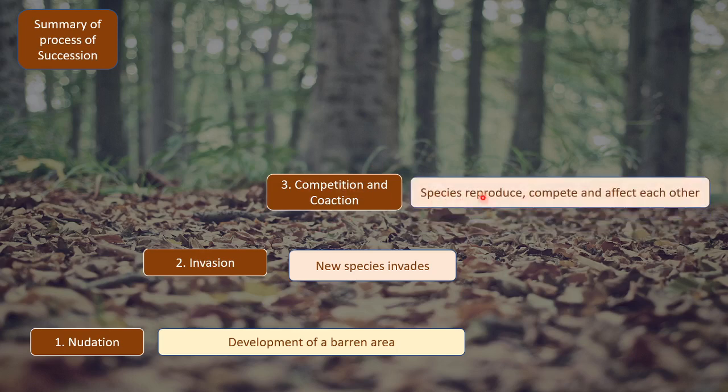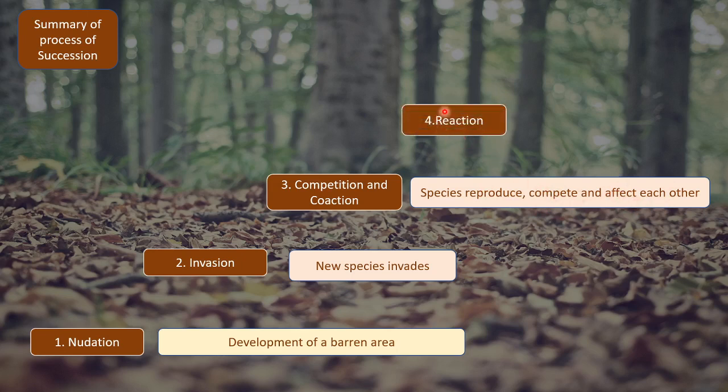Now that the new species has invaded, the step of competition and coaction follows, where the species reproduce, compete, and hence affect each other's life. The species will reproduce, form a large number of individuals, and hence they will compete with each other, and while competing with each other, they will affect each other's life, which is called coaction.